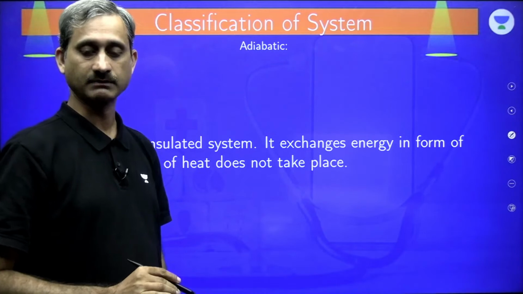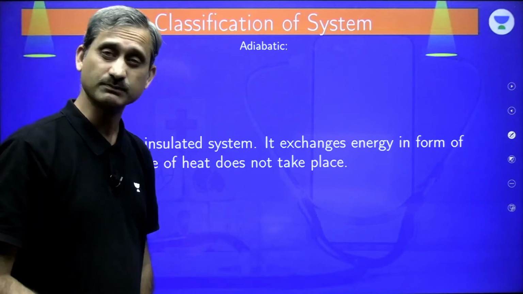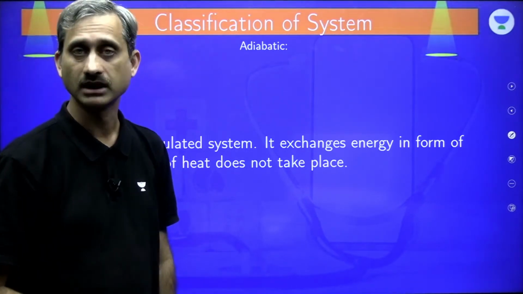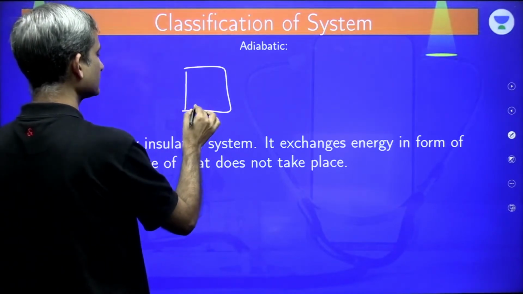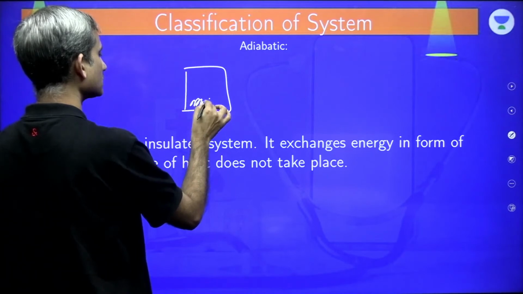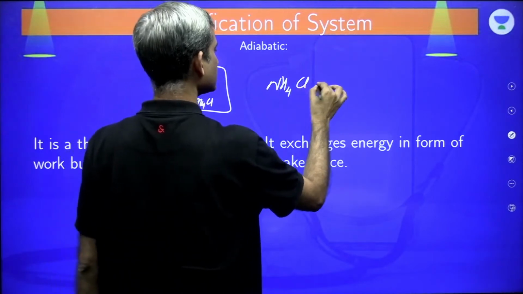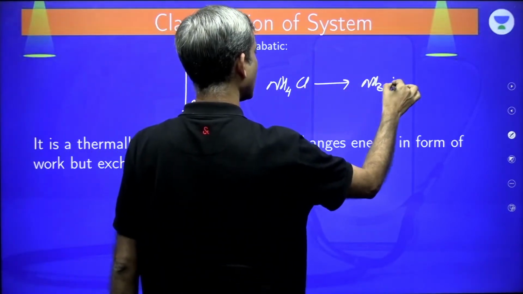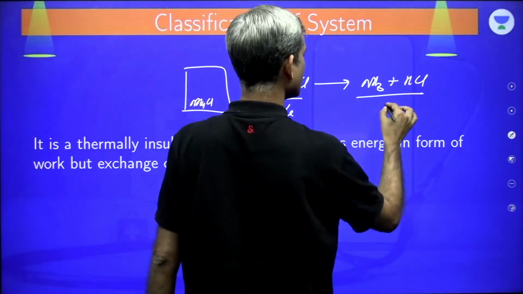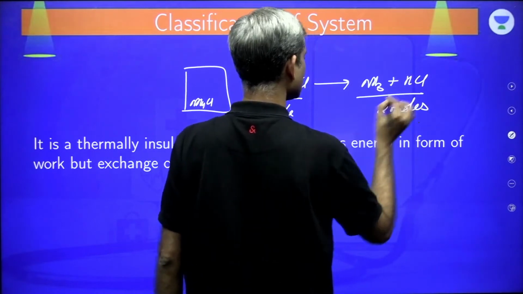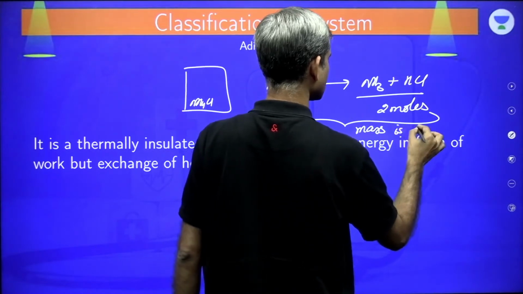Nishu, it's not necessary that mass remains mole constant. No. Even if mass remains constant, if we have a chemical process, the moles may not remain constant. Something like, let us say we have a closed container in which we have some amount of NH4Cl, ammonium chloride. Now this ammonium chloride, if it is heated, it is capable of converting into NH3 and HCl. Now here it is 1 mole. Here it is 2 moles and the mass remains constant.